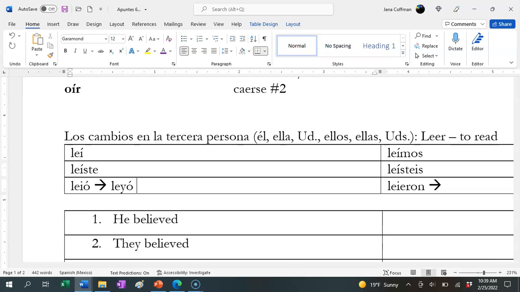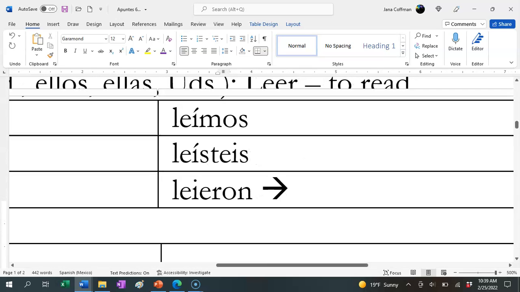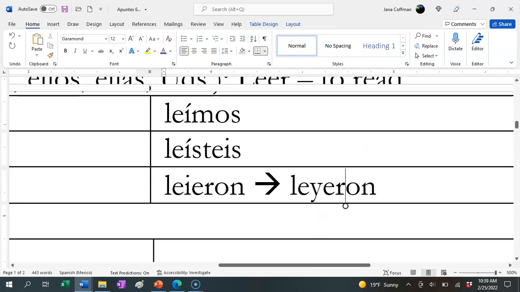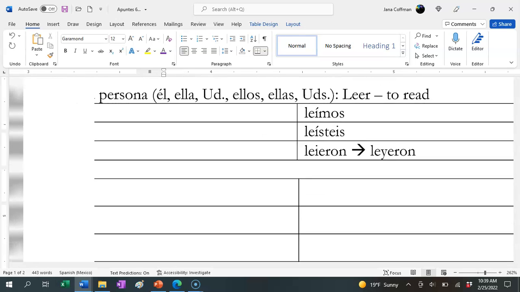It becomes leyó. Here, of course, we see 3 vowels together again. We want to keep the pronunciation leyeron, so we just replace the I with a Y. We still are pronouncing it the same, leyeron, but we've given it a spelling change to separate that group of vowels.